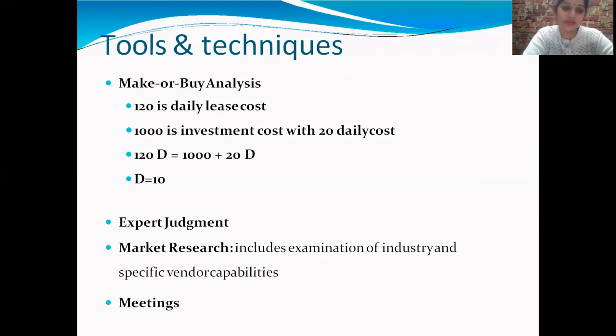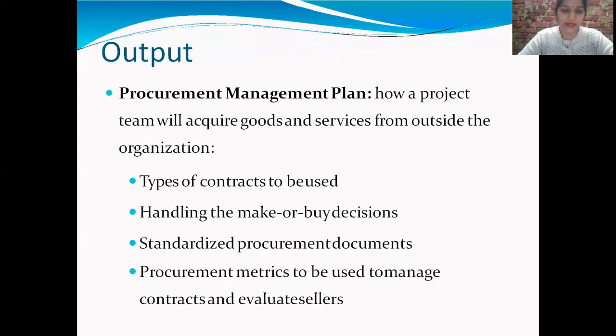So the solution is like this: the selling price is given, that is 500 per unit, variable cost is 300 per unit, that is given in your question. Fixed cost is 4 lakh. The decision is, since the demand is less than the BEP, the company should buy, right? So this is about the make or buy technique.